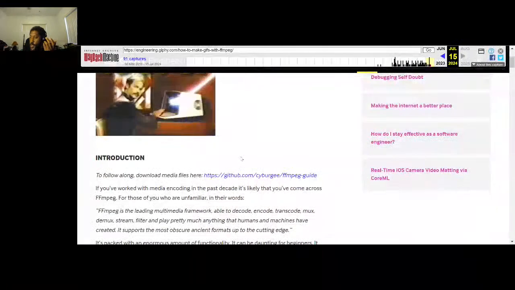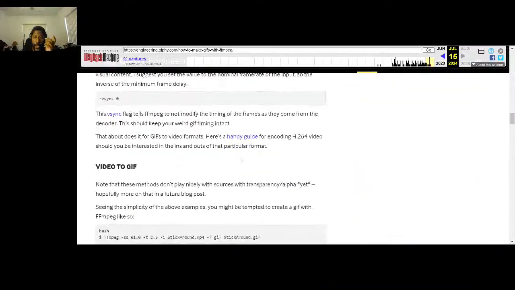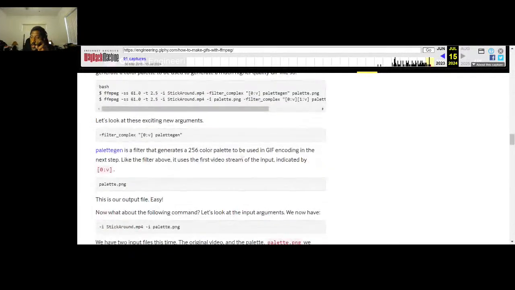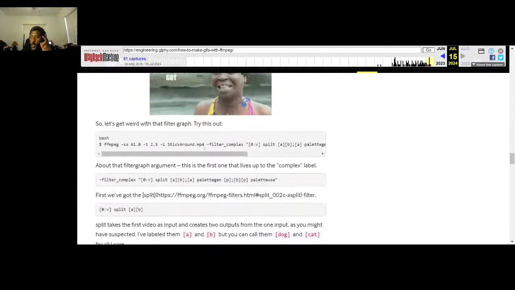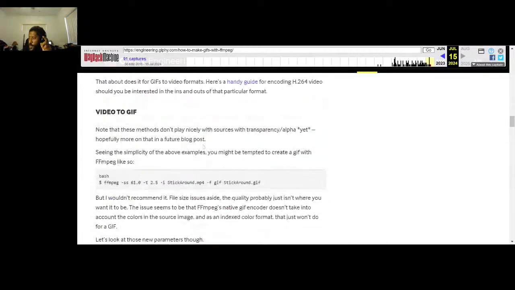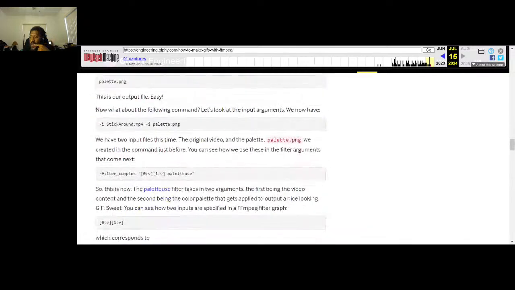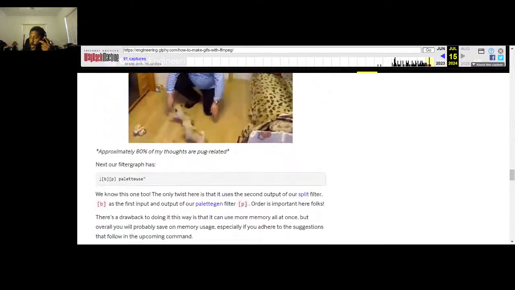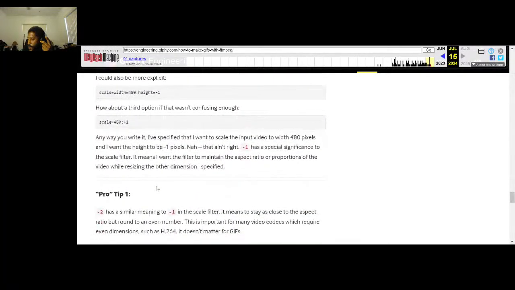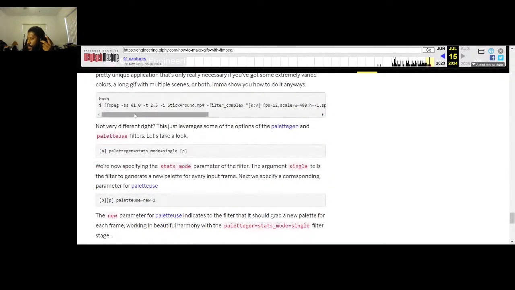Reading through it is a dope article, you know what I'm saying? I got to learn a lot about how to make GIFs and all the things. The first part here is from a GIF to a video. And then the part I was looking for is, I think I skipped it already. Where is it? Yeah, video to GIF. So this is what I was looking for. I'm reading through it, and it's pretty cool. The final one I was looking for, the one I ended up using, I think, is this one here. It's a very long thing.